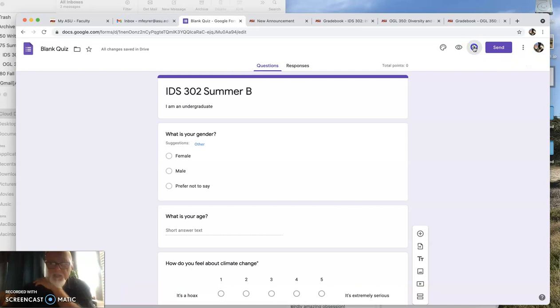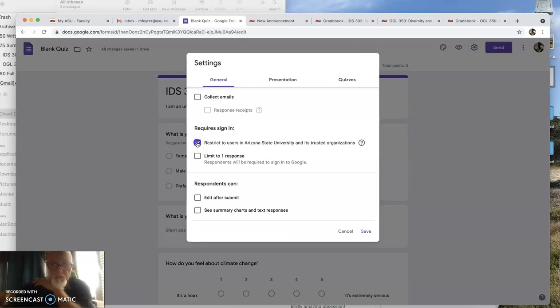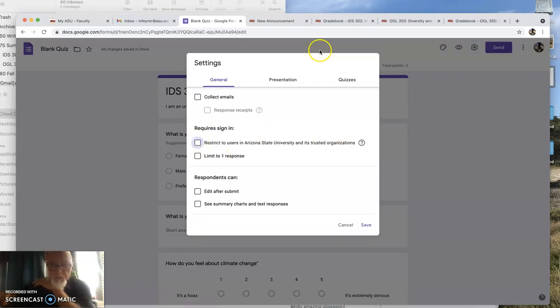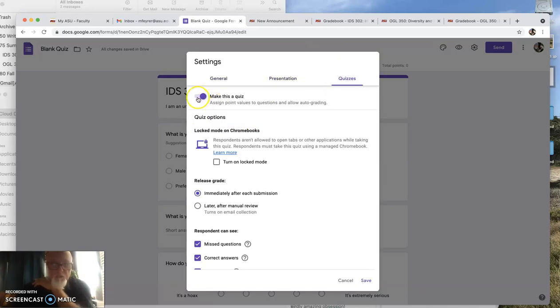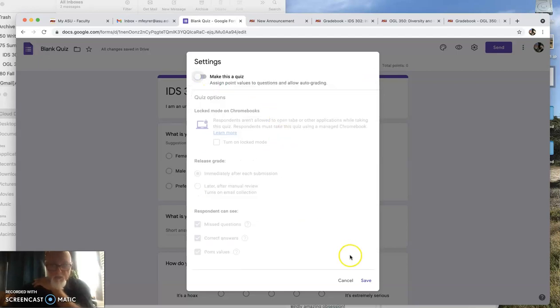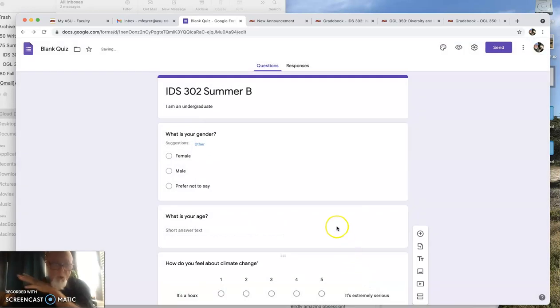Okay, I'm going to go up here to settings, and I'm going to unclick this because I wanted to be able to send it to anybody. I'm going to unclick this because I want only one response. Okay, and then I'm going to uncheck this because it's not a quiz with point values. Now I'm going to save that. Okay, remember you can pause this video, you can rewind it, you can look at it, right?